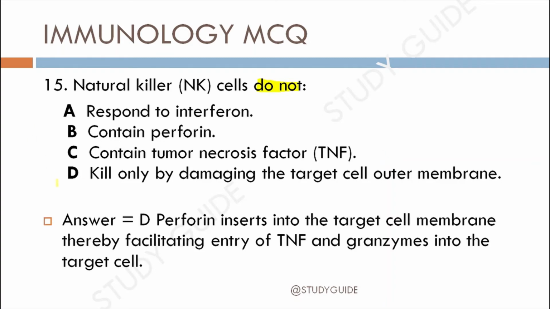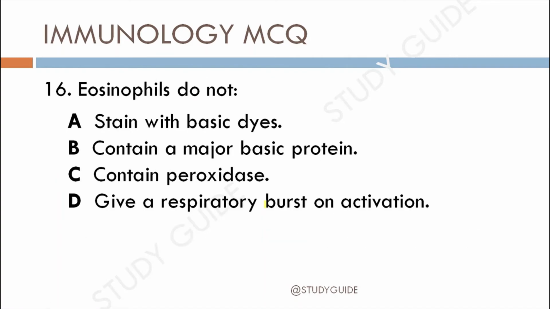Option D is the correct answer because natural killer cells do not kill only by damaging the target cell's outer membrane. Perforin is inserted into the target cell membrane, thereby facilitating the entry of the tumor necrosis factor and the granzyme enzymes into the target cells also. So the answer is option D. Let's move toward the next question, question 16.